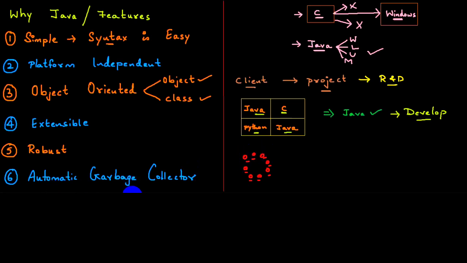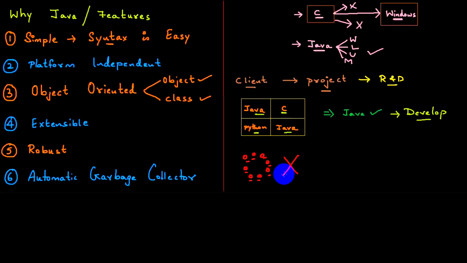There is a person called the garbage collector. He automatically deletes all the unnecessary objects and unnecessary data. We don't have to delete it explicitly. That's the reason memory management in Java is internally very efficient. So these are the few reasons why we use Java. Many, billions of applications make use of Java.